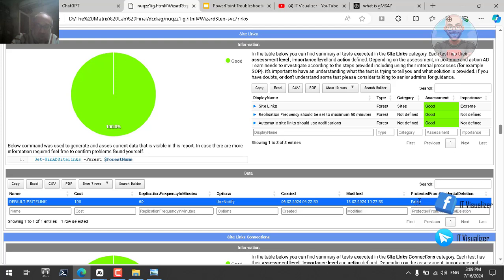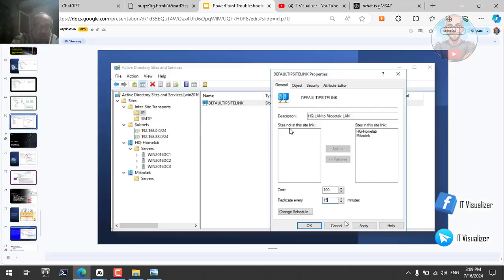I think this should be true. We need to enable this, and this is how this would be. You can go to the Active Directory Sites and Services. This is the default IP site. Okay, this is the link, and then you can change the cost and the replication here.